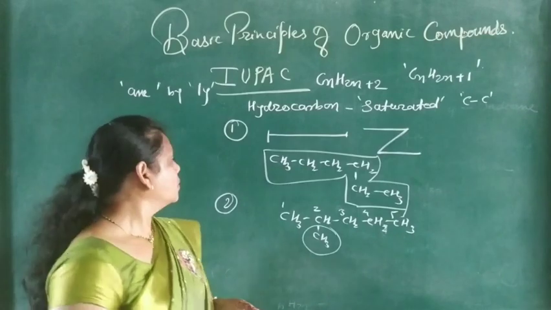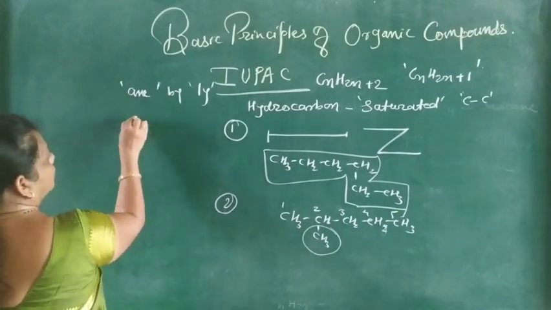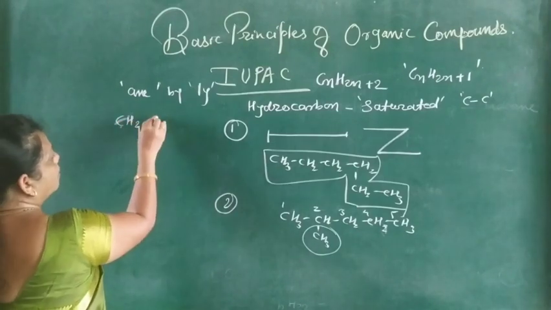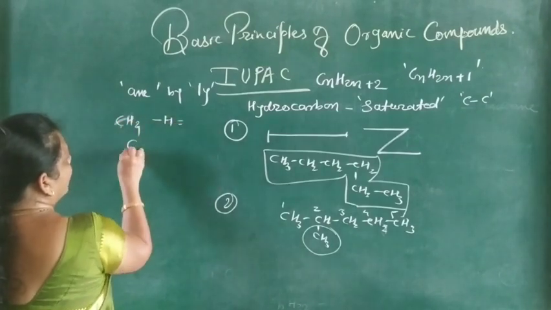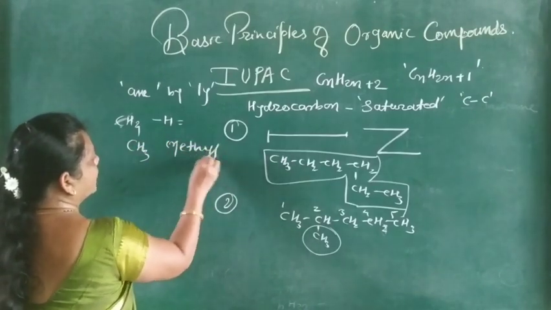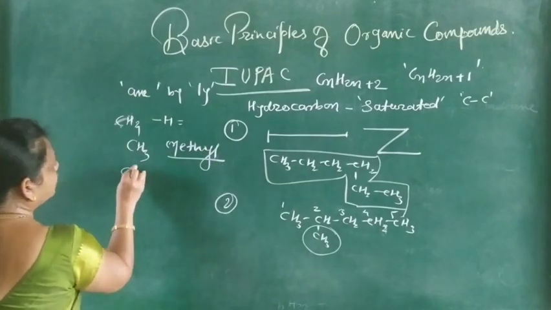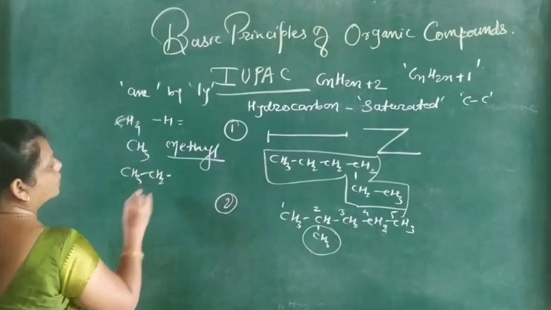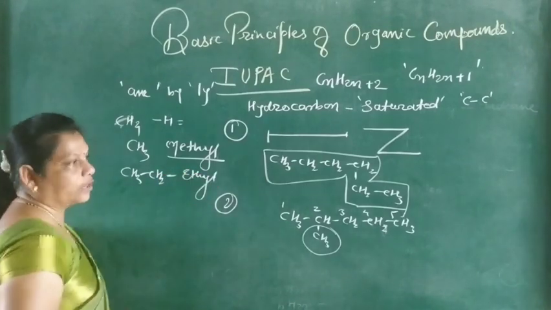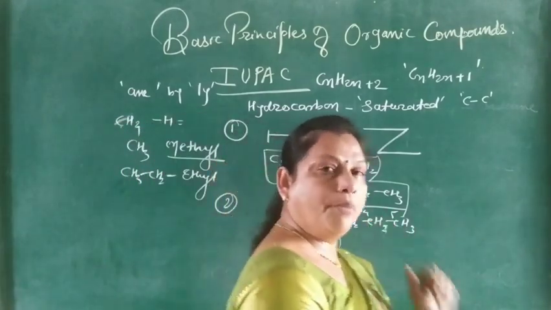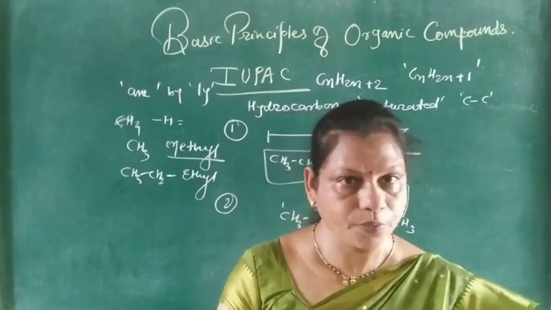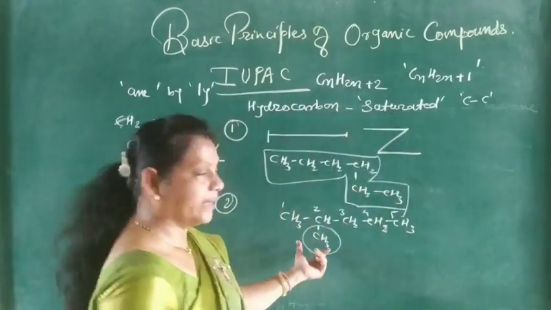Alkyl. So here, for example, methane, CH4. Minus one hydrogen atom, we have CH3, and the name is methyl. Then CH3CH2, this is obtained from ethane, so its name is ethyl. Then for 3 carbon atoms, propyl, butyl, pentyl, hexyl, decyl, and so on. So this is the alkyl group.